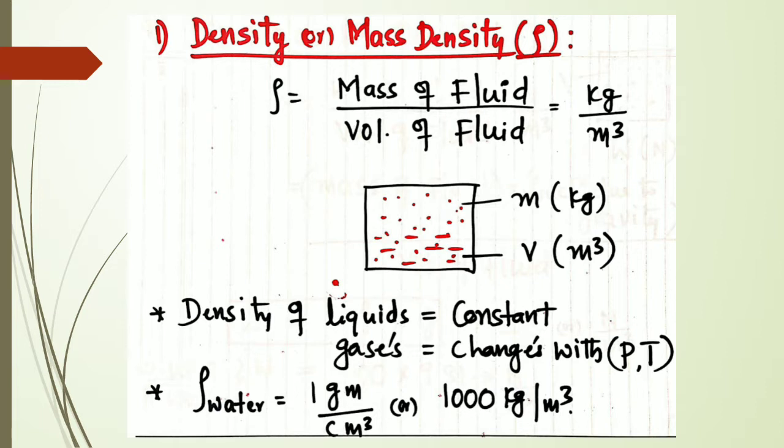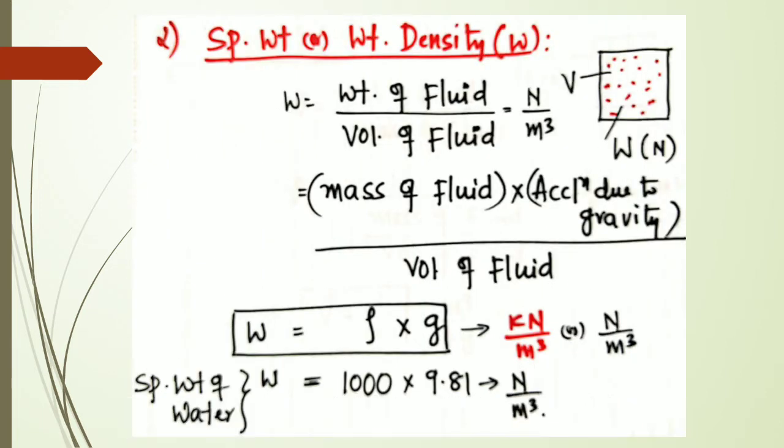Fine. So this is what the mass density definition talks about. It is always the ratio of mass of the fluid to volume of the fluid. It is denoted in kg per meter cube. Okay, so units are very important.